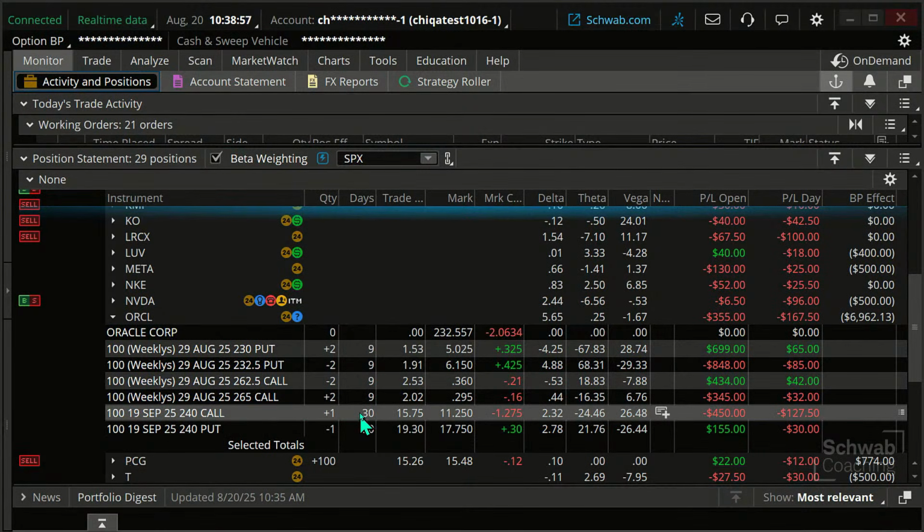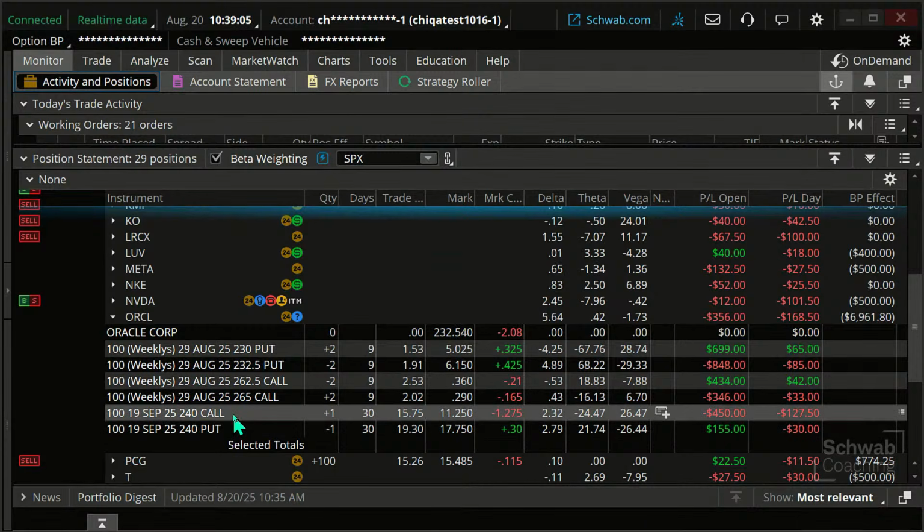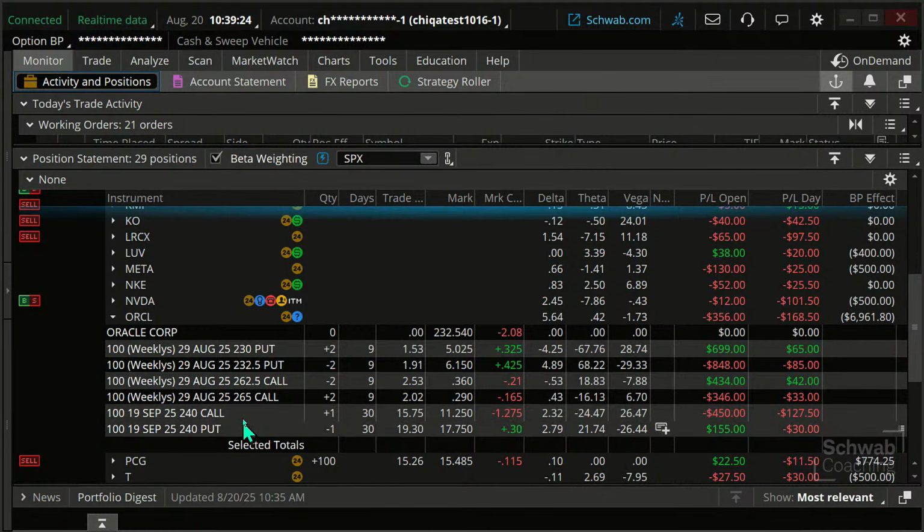And what is this? It's a long call, a short put, same expiration date, same strike. That's a synthetic, like a long synthetic. This position is kind of like, in some ways, the stock in terms of the profit-loss profile. Now, stocks don't expire. This expires. Stocks pay dividends. This doesn't pay a dividend.